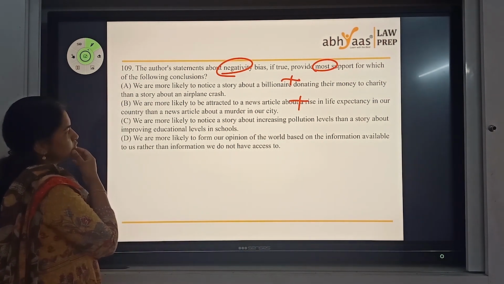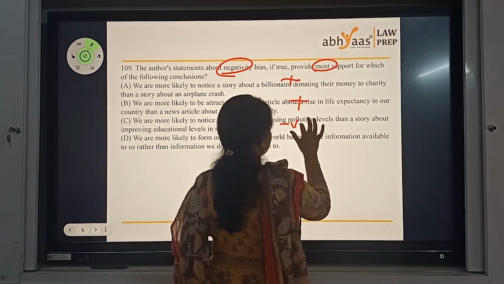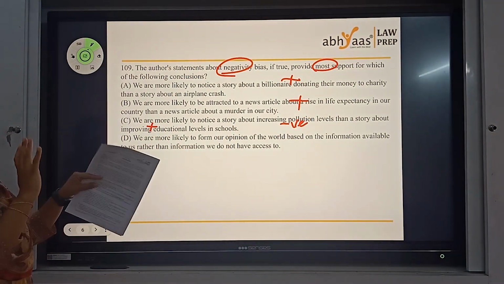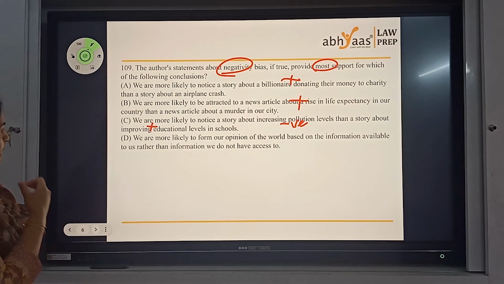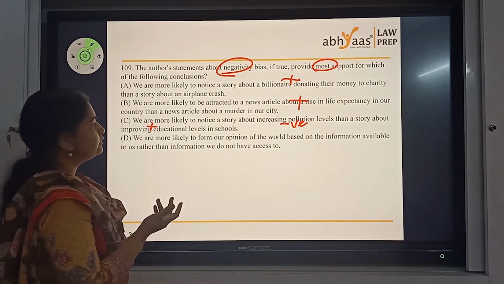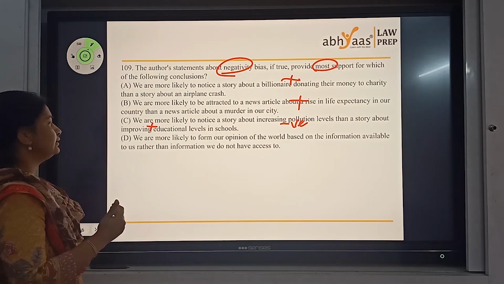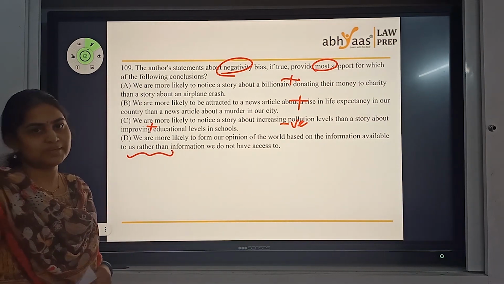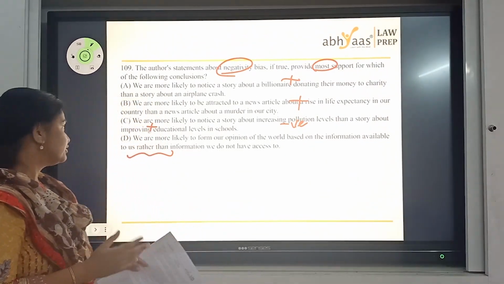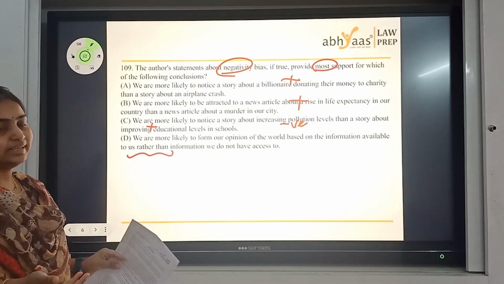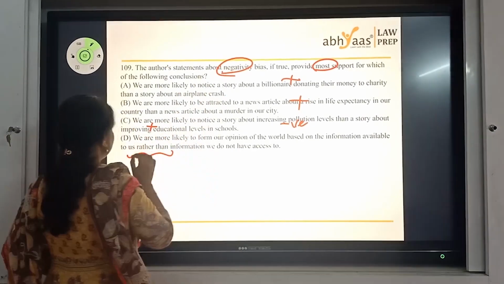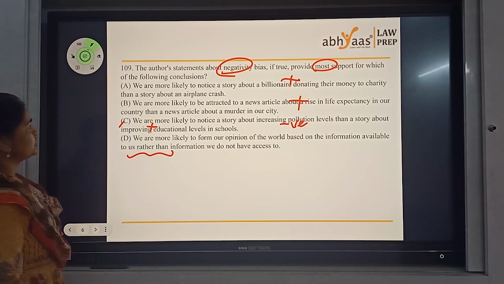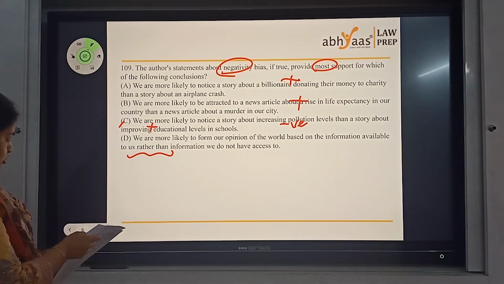We are more likely to notice a story about increasing pollution, a negativity news that attracts us, than a story about education, which is positive news. So you have the plus minus that gives you a quick idea. Let's look at it here. We are more likely to form our opinion of the world based on the information available to us rather than the information we don't have access to. Now, is this point something that I can connect to negativity bias specifically as far as the paragraph is concerned? Well, no. So if anybody is confused between C and D, I would say focus on this keyword for us and hence moving on to this as an answer. So that's a quick look that we have at this question. So the answer comes out to be option C.